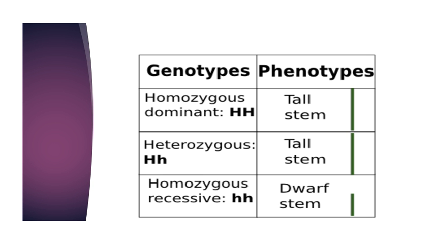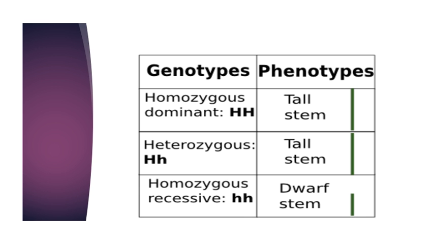Here genotypes and phenotypes are compared for stem height of pea plant. Homozygous dominant has two capital letters, and the phenotype for this homozygous dominant genotype is tall stem. In heterozygous, there is one capital letter and one small letter.